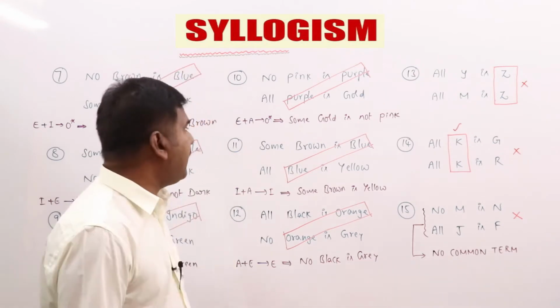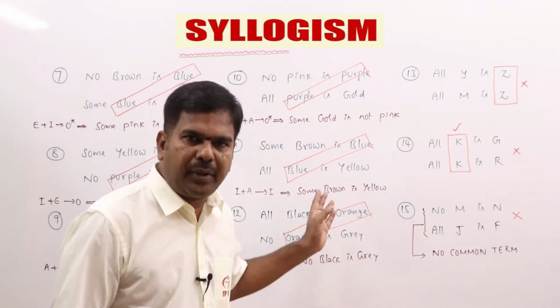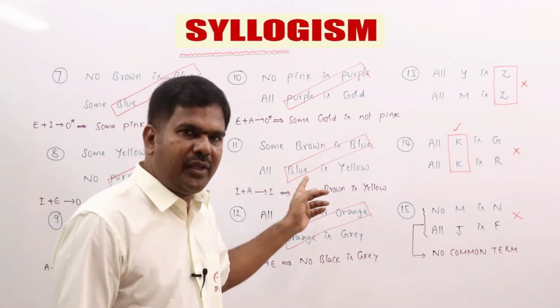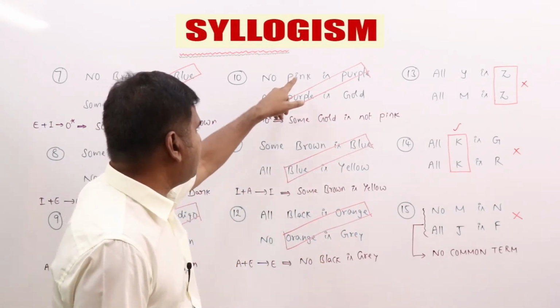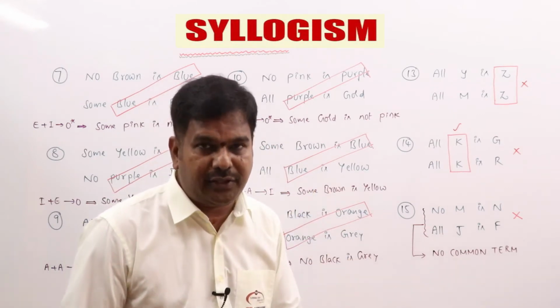Next one, 10th one, E plus A is O star means O reverse. Is it been properly aligned? Yes, common term is there, predicate of the first statement and subject of the second statement, which will be eliminated in the conclusion. You will be left with subject of the first statement as the subject, predicate of the last statement as the predicate based on 6 rules.